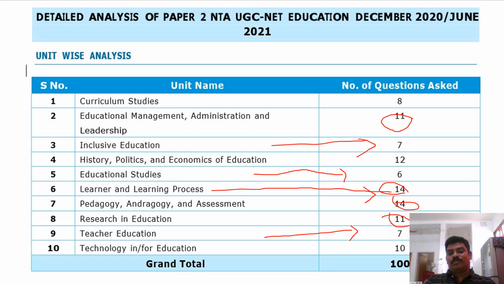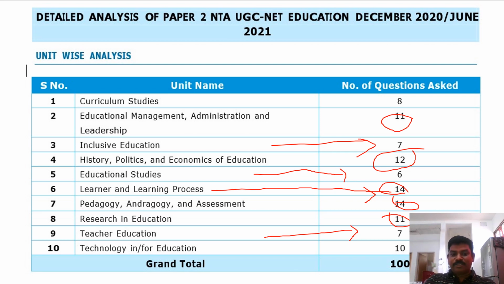History, policies and economics of education also they have given much preference here, 12 marks. So you can get much score from this history, politics and economics of education. There is a scope to get more marks from this fourth unit also. So this is the pattern. Once again I am explaining, students.